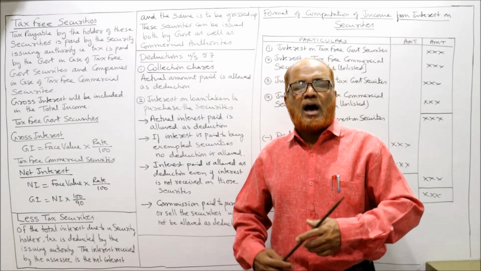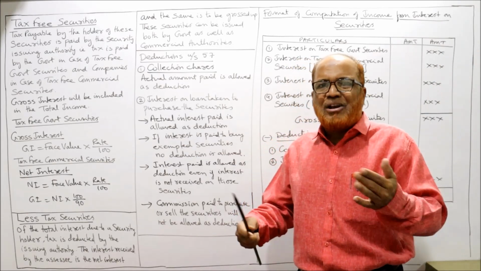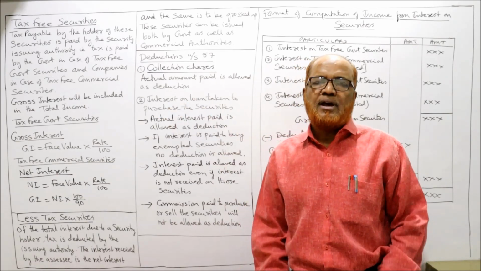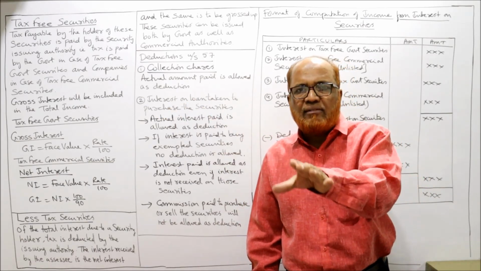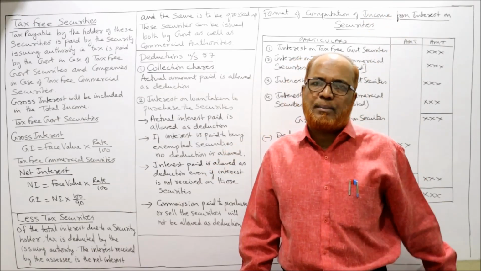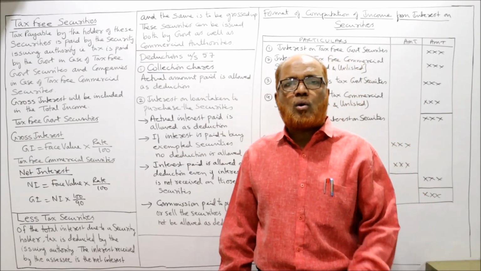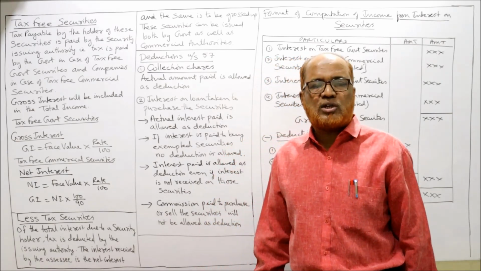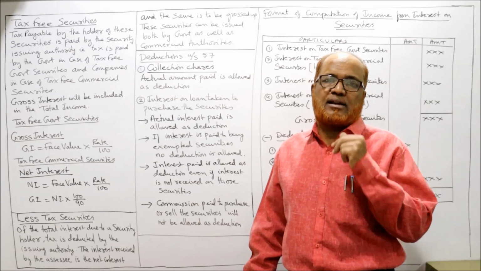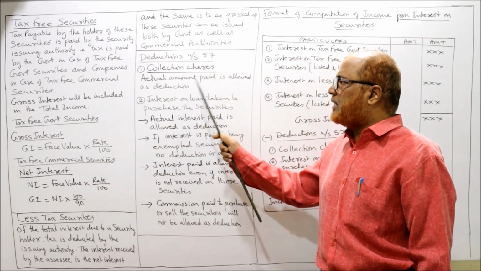Example, I am the investor. I have so many securities invested in different securities. All the securities, I will not collect it myself. I will give the authority of collecting the interest to the banker. I have given the portfolio to the banker that I will get the interest from all these securities, collect it and deposit in my bank. The banker will make some charges for their services. These are called collection charges. It's an expenditure incurred by the SSC to collect the interest. Income Tax Act says it is allowed as deduction. So collection charges, actual amount paid is allowed as deduction.